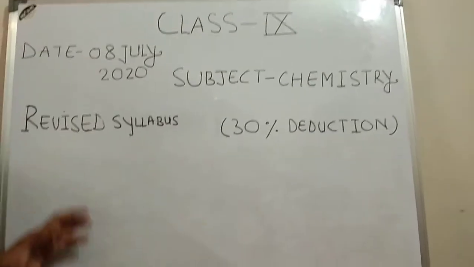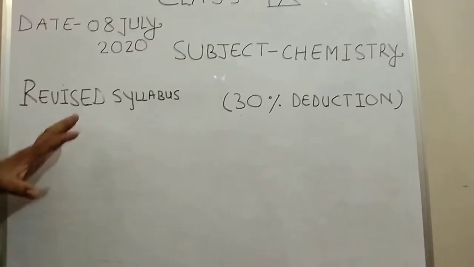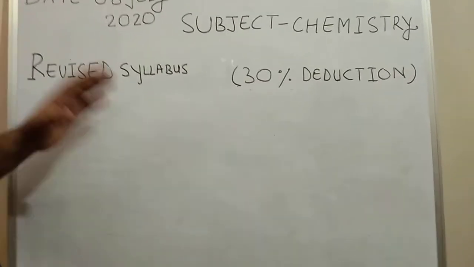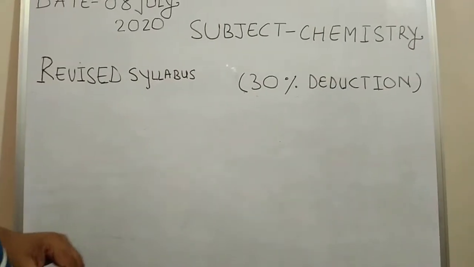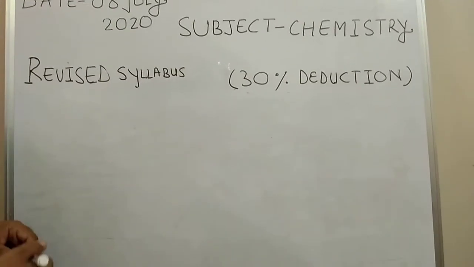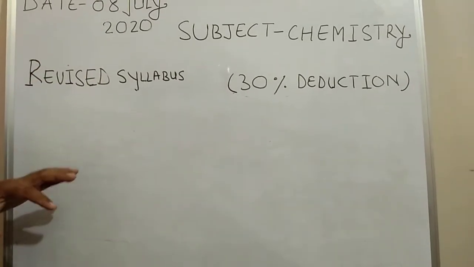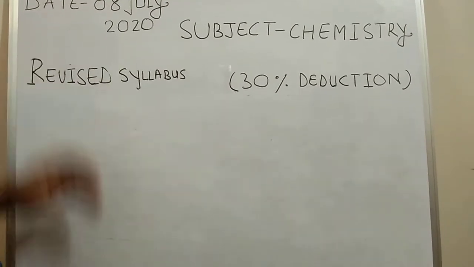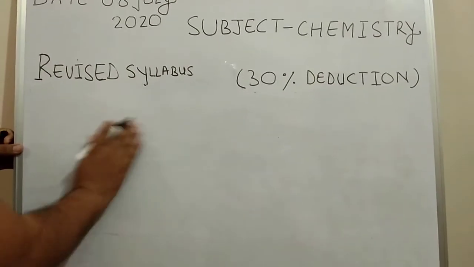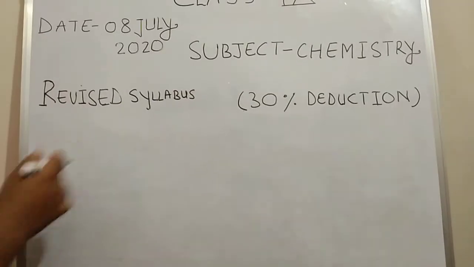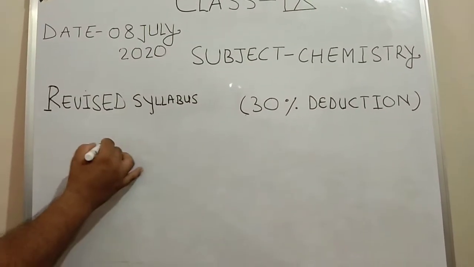So students are required to focus only on the revised syllabus which I have discussed, because in the examination the question paper is designed from the revised syllabus.